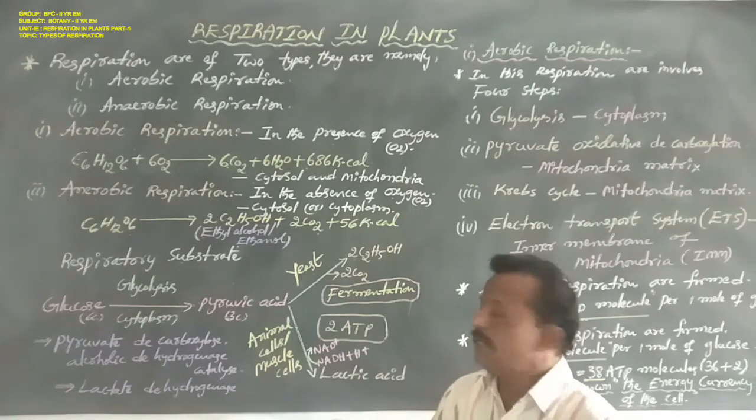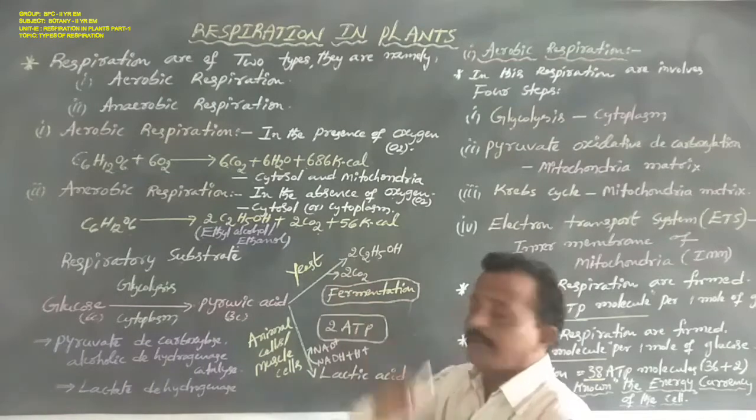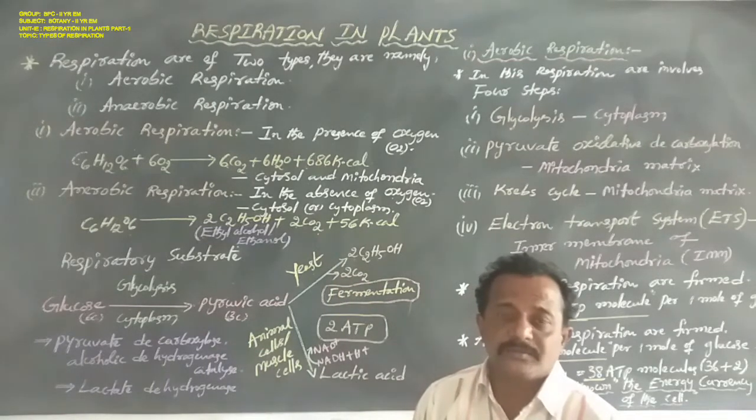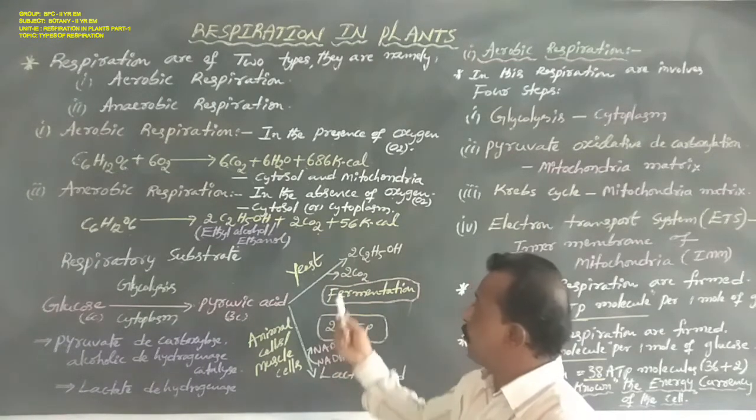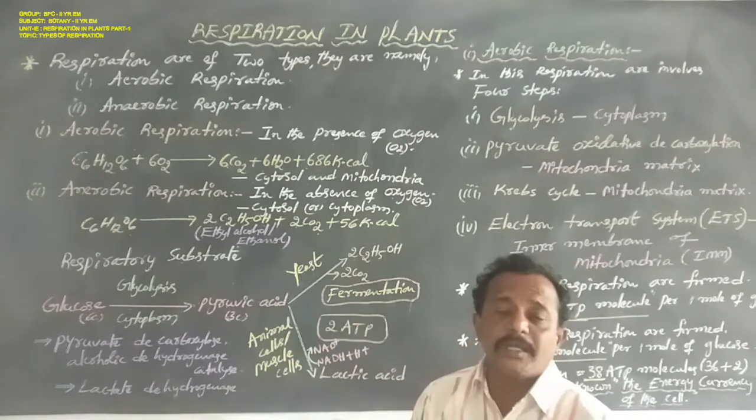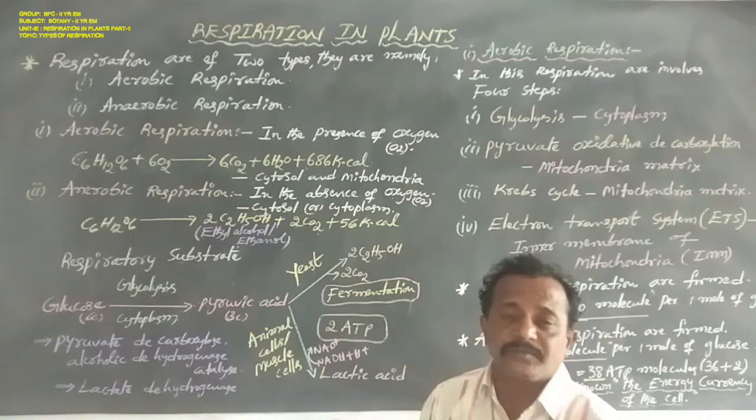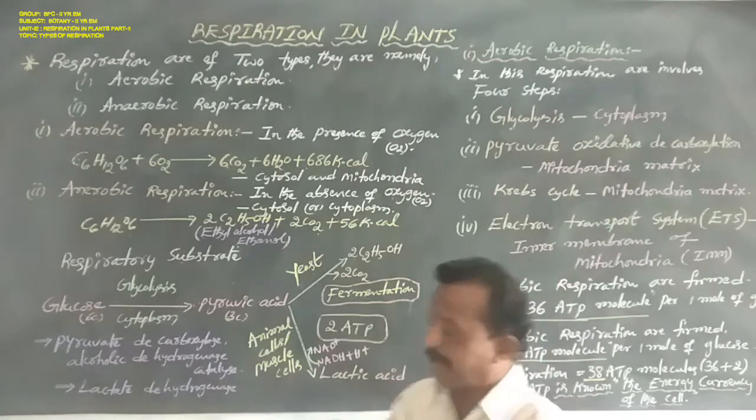So fermentation takes place in yeast. In the fermentation process, the end products are ethyl alcohol, C2H5OH, and also carbon dioxide.